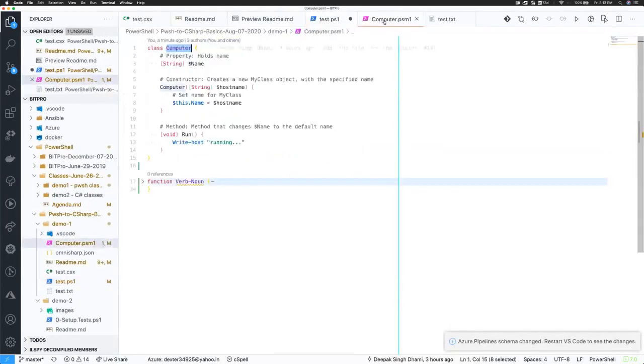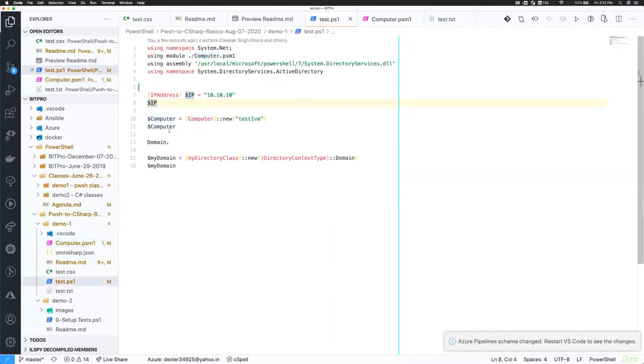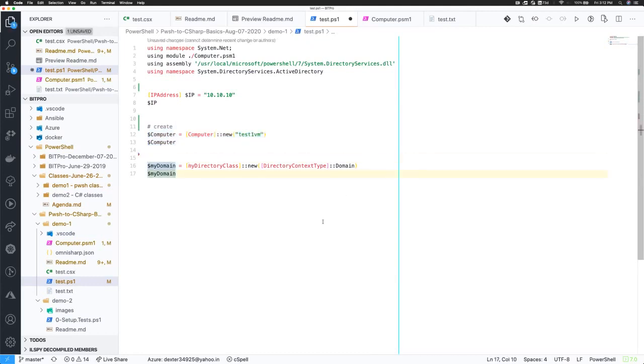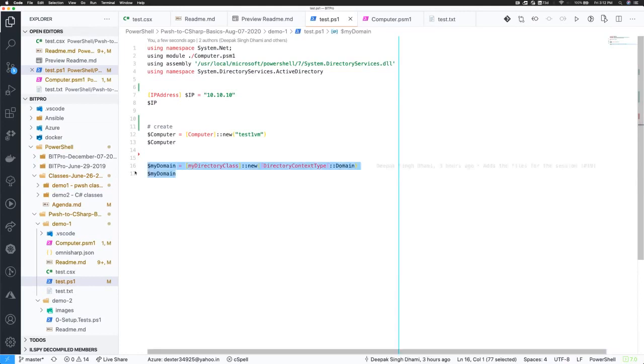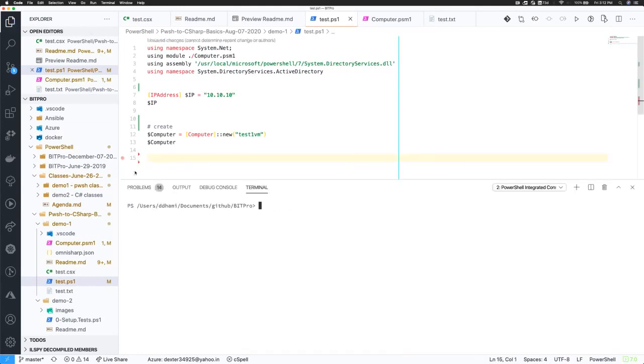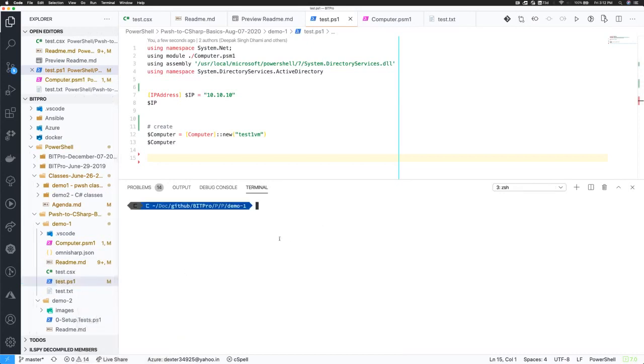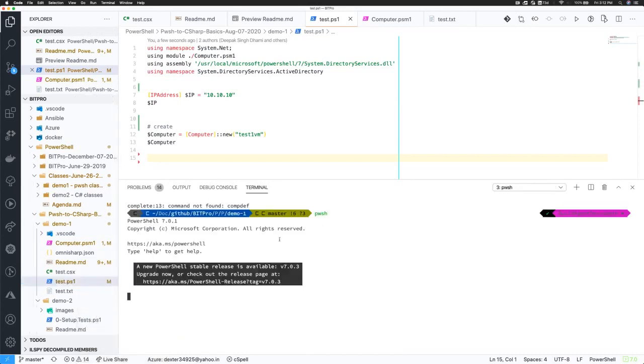So for example, the computer.psm1 module has this class called Computer defined, and in test.ps1, here I'm trying to create a new class, as you can see. So this will actually work because I'm using using module. Let me run this: I'll open the integrated terminal in the right place, drop into PowerShell and say test.ps1.